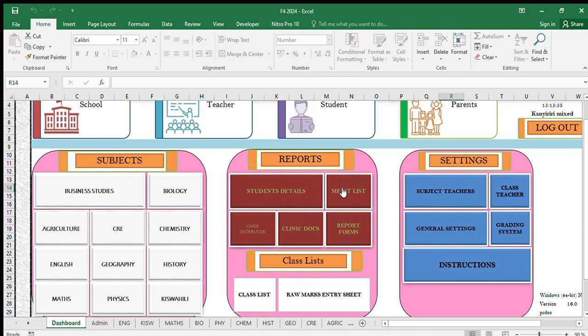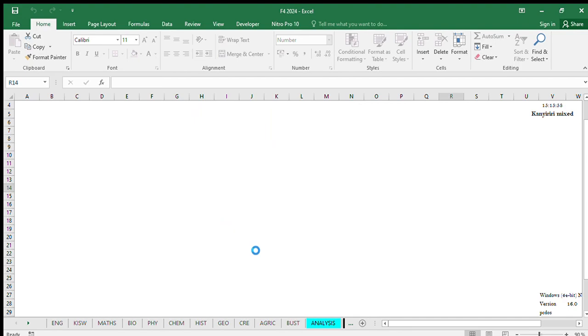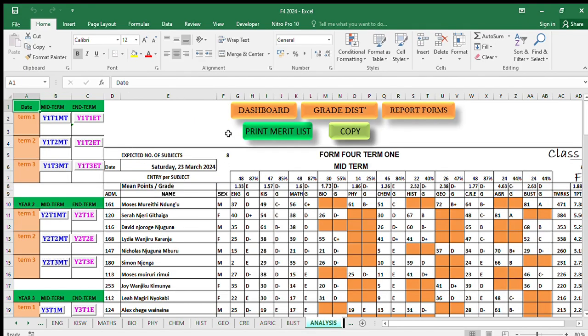Merit ndio inaweza kuwa analysis ya kwanza, merit list. Ukibonyeza merit inaleta kwa sheet. So the first 3 columns zinakuguide. Hapa kuna year 1, hii yenye nimehighlight ni year 1. So year 1 kuna midterm na end term. So term 1 kuna year 1 term 1 MT. So this means is year 1 term 1 midterm.